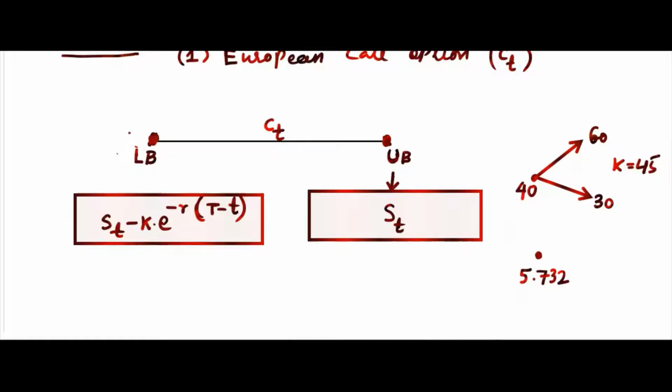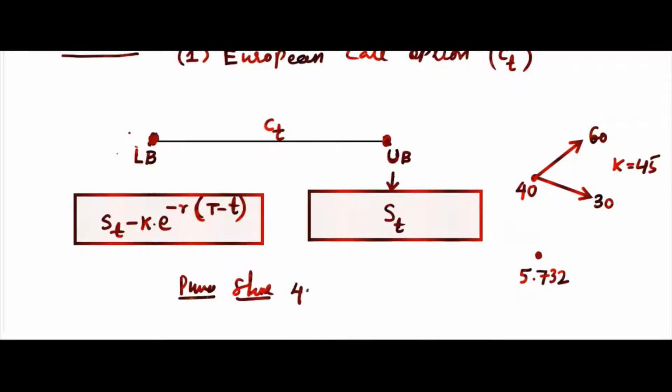What are the payoffs? Suppose you purchase call option. If you purchase a call option, what is the payoff? And if you purchase share, what is the payoff? Suppose you purchase the share itself now.